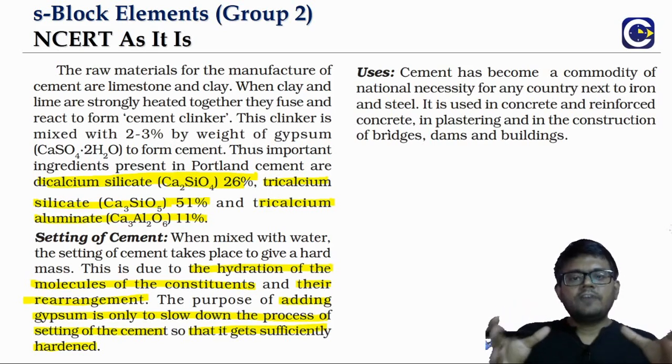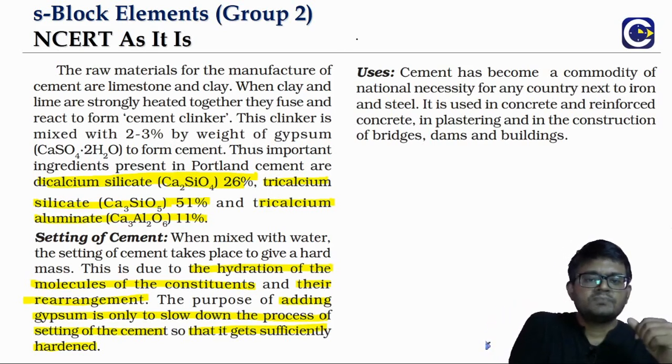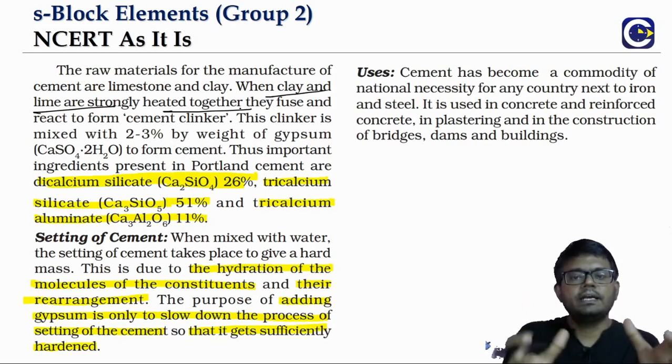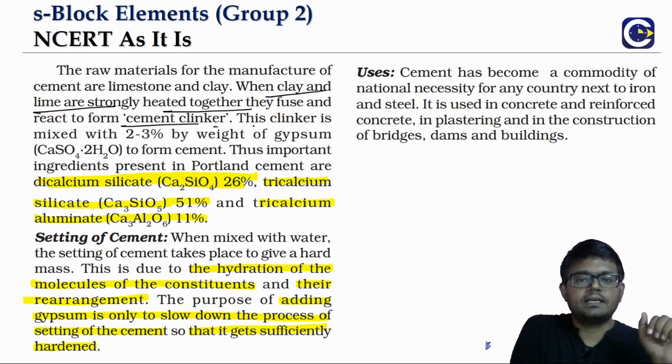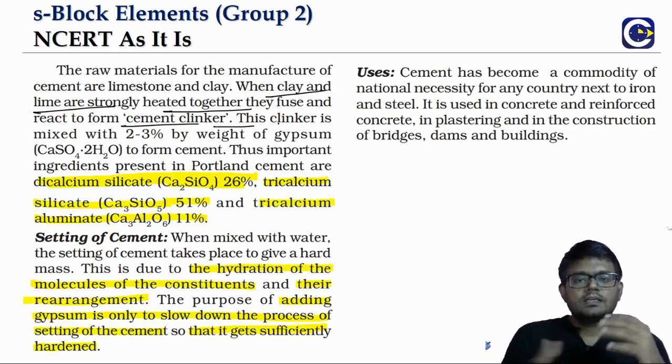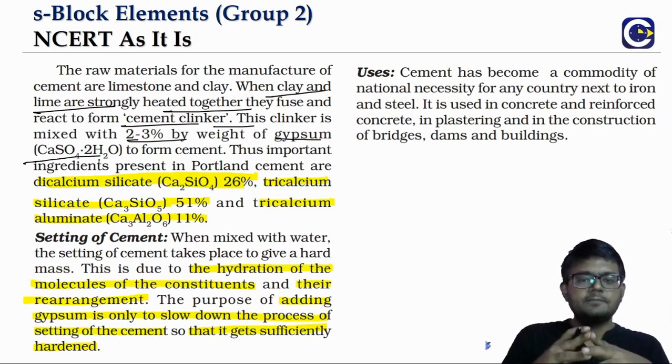The manufacture of cement basically starts with clay and lime mixed together and then heated. They form a fused mass when heated, and that is what we call cement clinker. The clinker will then be added with gypsum around 2 to 3%.